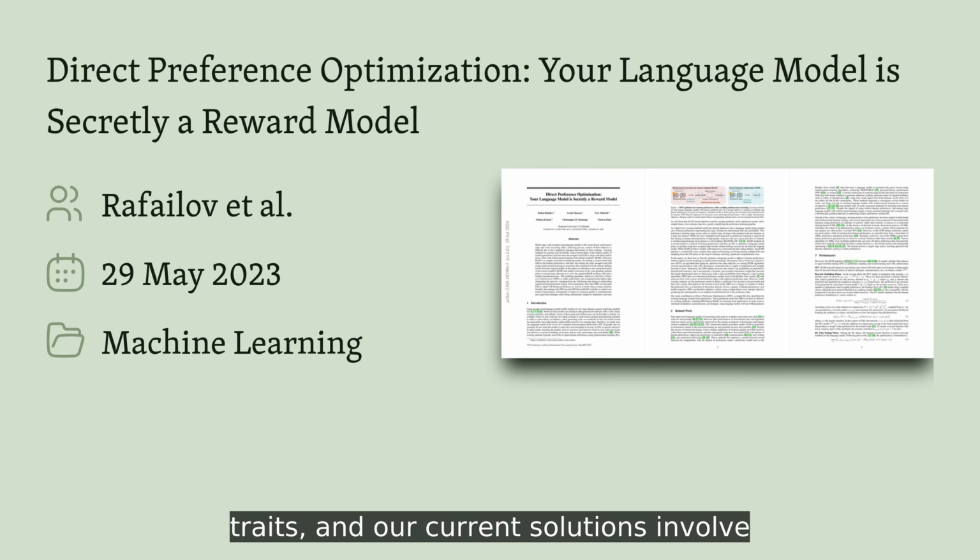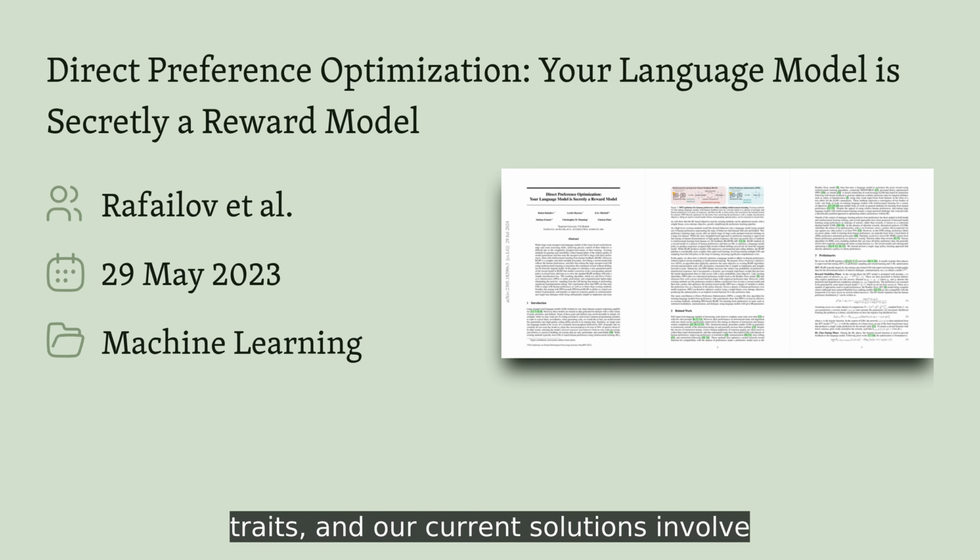Traditional methods for aligning models with human preferences require you to first train a separate reward model, then use that model to guide reinforcement learning with algorithms like proximal policy optimization. This two-stage process is not just computationally expensive, it's notoriously unstable, requiring careful hyperparameter tuning that often feels more like alchemy than engineering. What if the language model itself already contains everything we need?